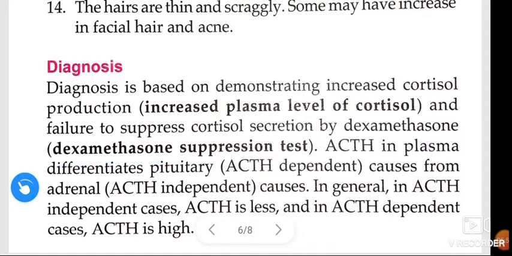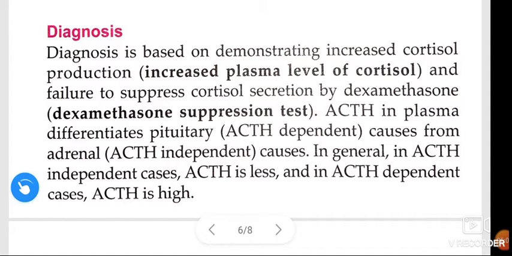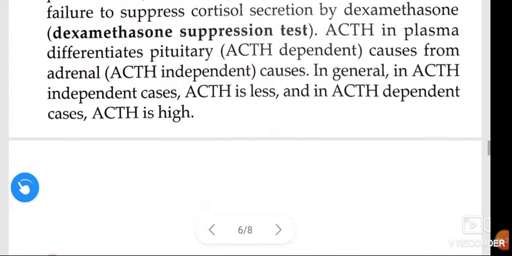Adrenocorticotropic hormone in plasma differentiates pituitary adrenocorticotropic hormone dependent causes from adrenal, adrenocorticotropic hormone independent causes. In general, in adrenocorticotropic hormone independent cases, the hormone level is low, and in adrenocorticotropic hormone dependent cases, it is high.